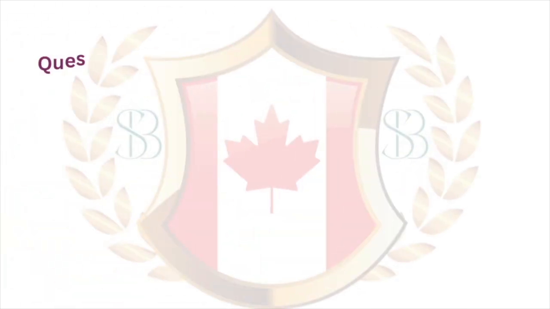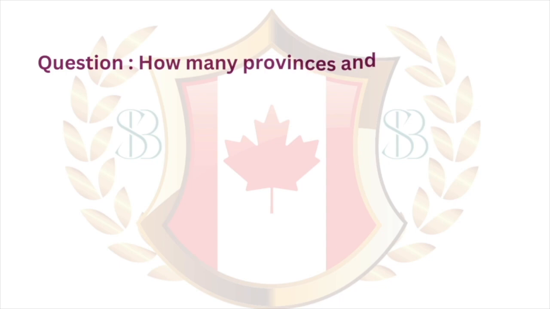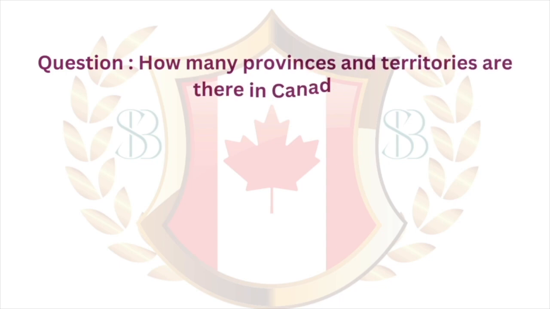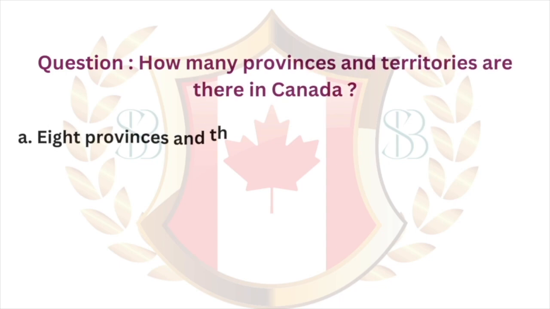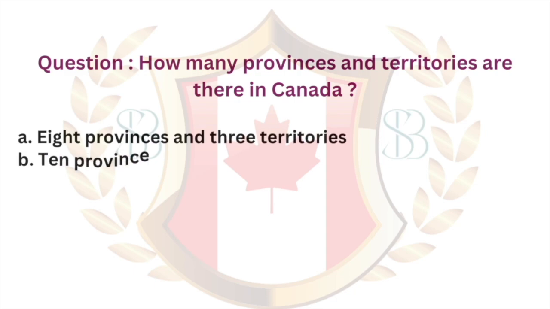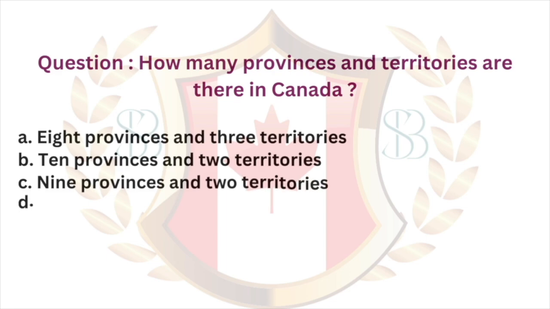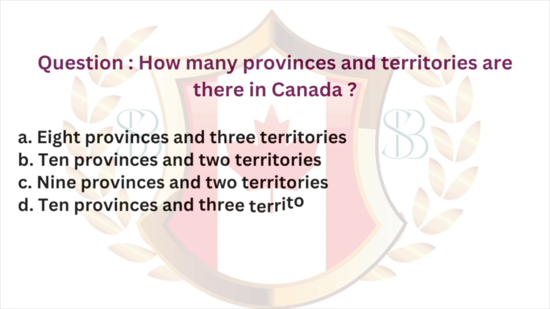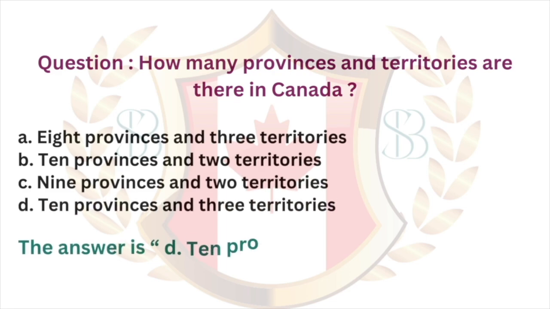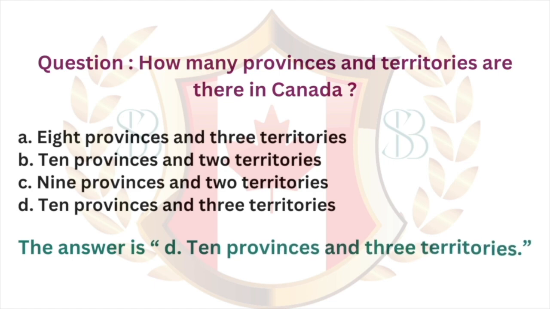Question: how many provinces and territories are there in Canada? A. 8 provinces and 3 territories. B. 10 provinces and 2 territories. C. 9 provinces and 2 territories. D. 10 provinces and 3 territories. The answer is D. 10 provinces and 3 territories.